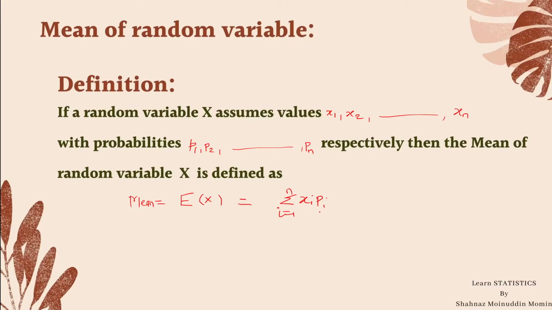This is the value of mean of a random variable x.